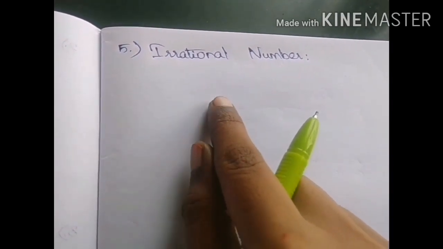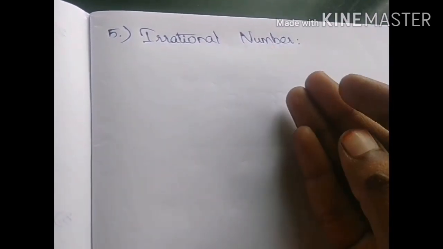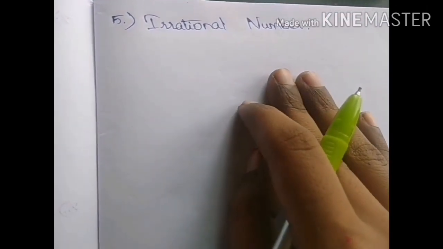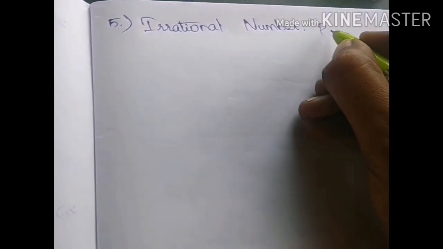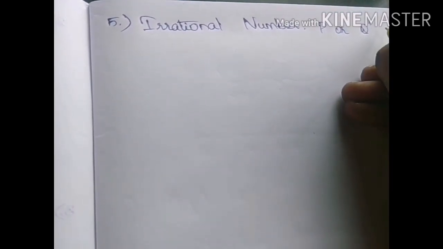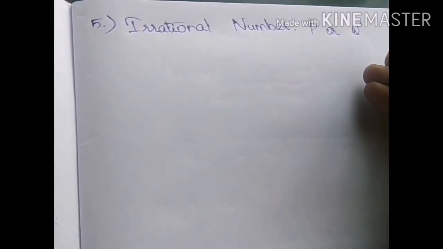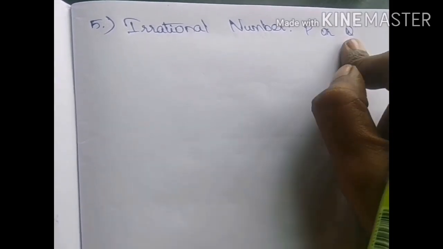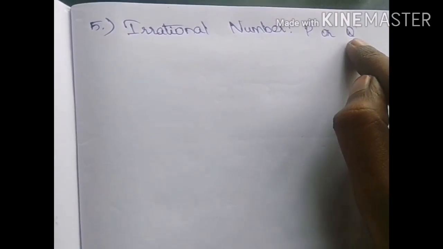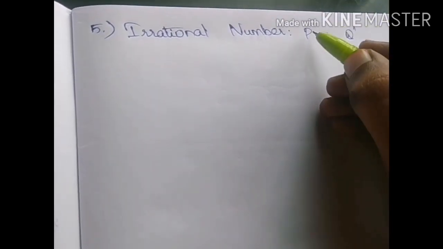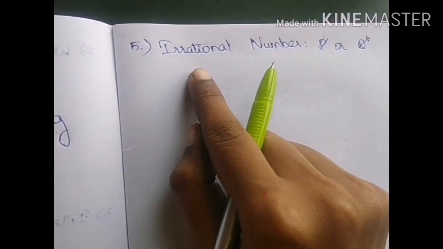Okay, next comes the irrational number. Irrational numbers do not have any general symbol or alphabet to denote them. In a few cases, they are denoted as P or Q dash according to the user's wish. That is, before starting the problem, they will be denoting it. Let me use Q dash to represent an irrational number. After that, it can be used. But actually, there is no general symbol or alphabet for irrational numbers.